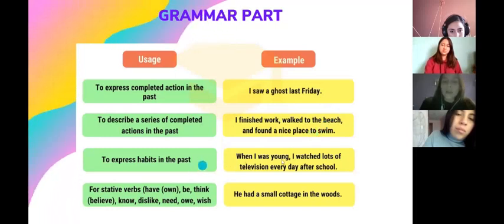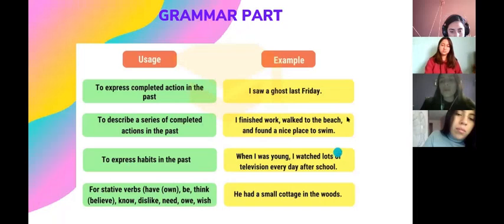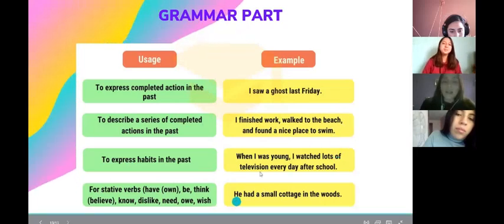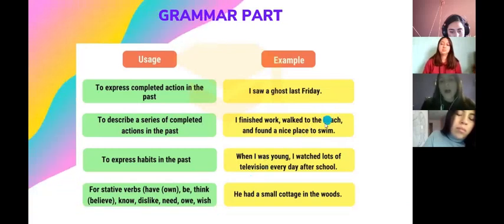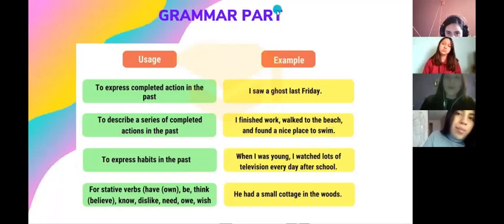For example, a habit we have, when I was young, I watched lots of television every day after school. And finally, with the use of stative verbs, we have he had a small cottage in the woods. Okay, now we are going to develop different worksheets with the grammar and with the vocabulary that we learned today. Okay, I'm going to share the activities that you are going to do.